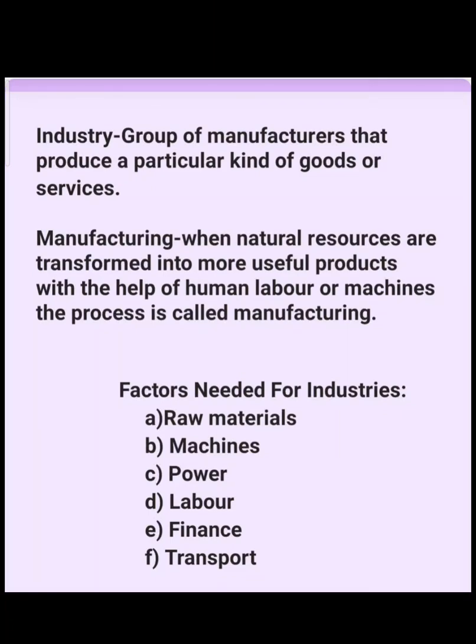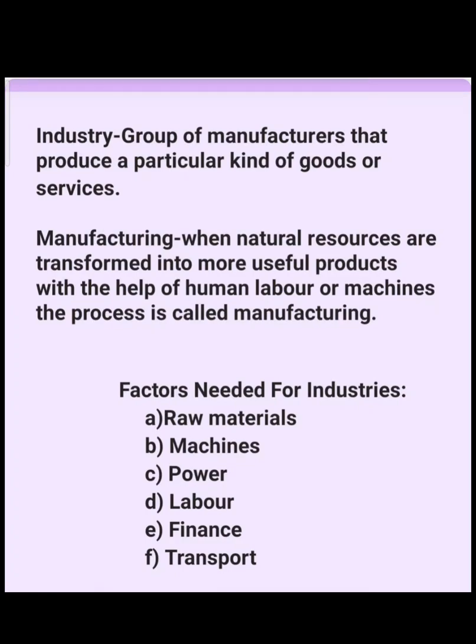an industry. जब group of manufacturers or you can say group of producers when they produce a particular kind, ये एक तरह के goods जब produce करते हैं, then they form an industry. For example, iron and steel industry. बहुत सारे manufacturers या producers ऐसे होंगे जो iron and steel produce करते होंगे. Okay, they all together form an industry, that is your iron and steel industry. तो ये सारे लोग, ये सारे manufacturers क्या form करते हैं? Iron and steel industry.